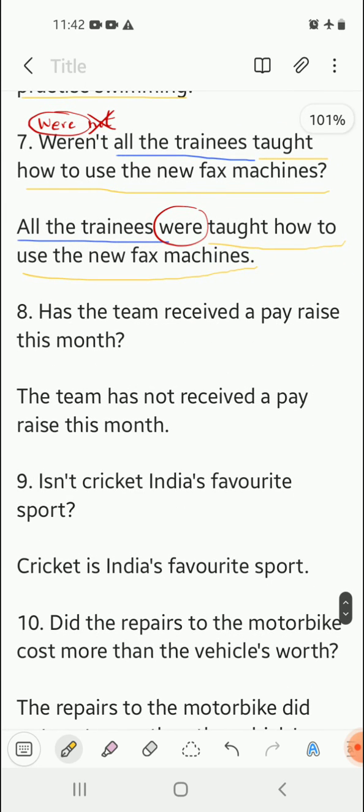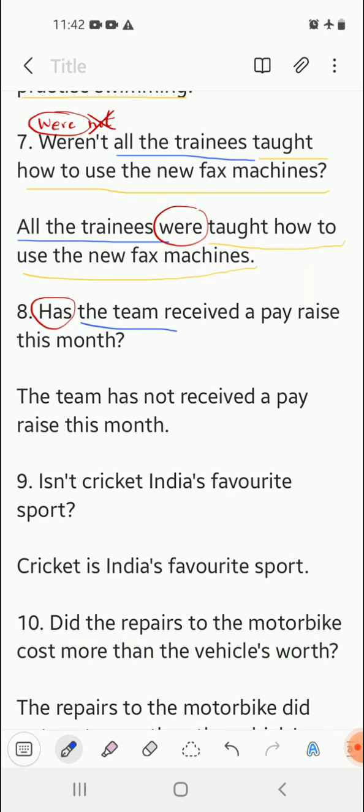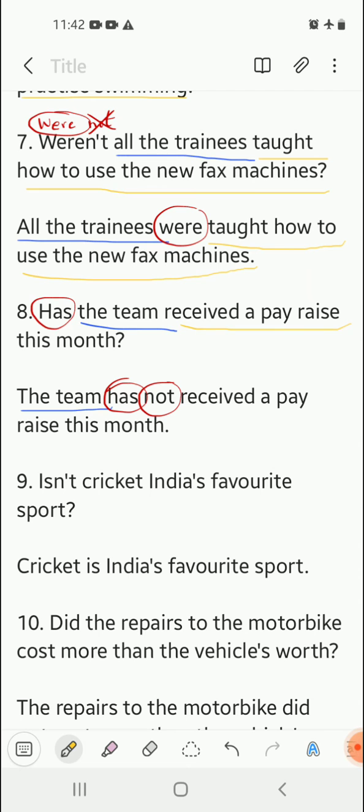Next, moving on. Number 8. Has the team received a pay raise this month? Over here, the sentence begins with has. There is no not in the sentence, which means the assertive sentence will definitely have a not. Now spot the subject, that is the team. So we will begin the sentence with the team. After that, we are going to insert this has over here, with which the question begins. Then we are going to add a not in order to make it negative because my question was not negative. So my answer must be negative. And then the rest part of the question remains the same. Received a pay raise this month.